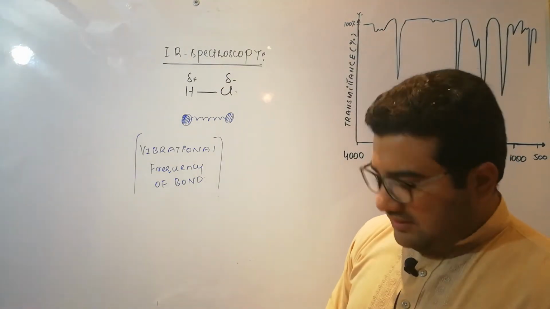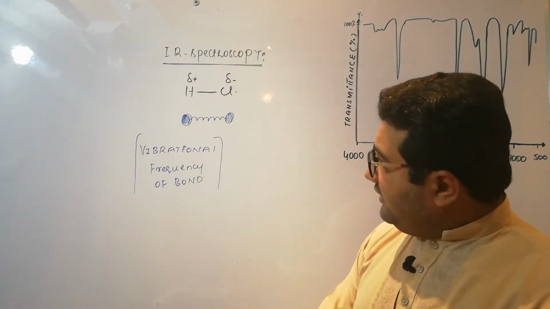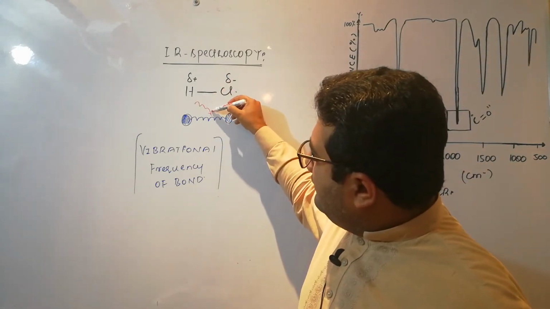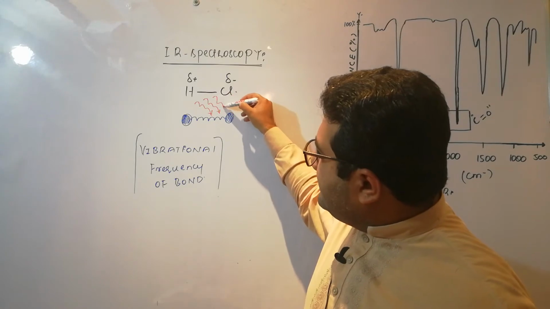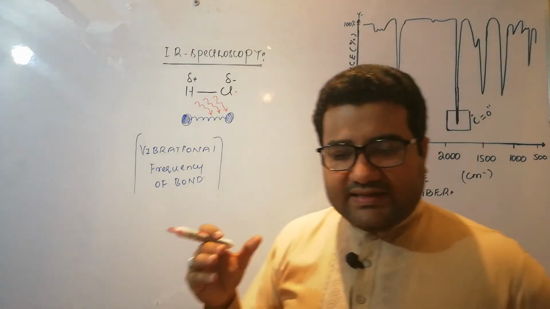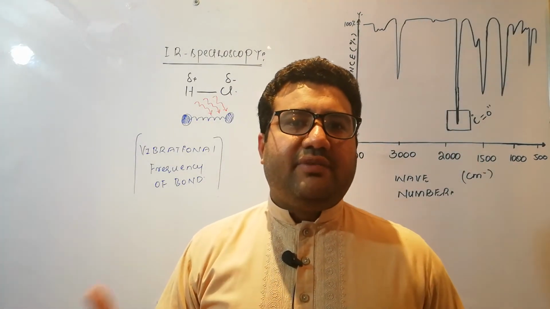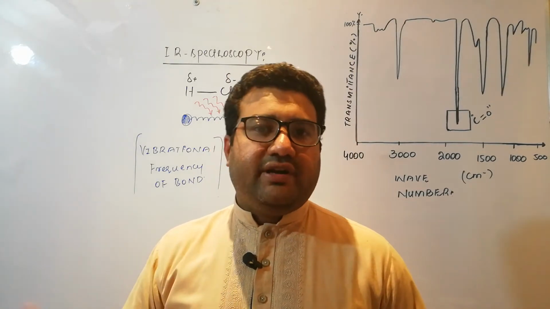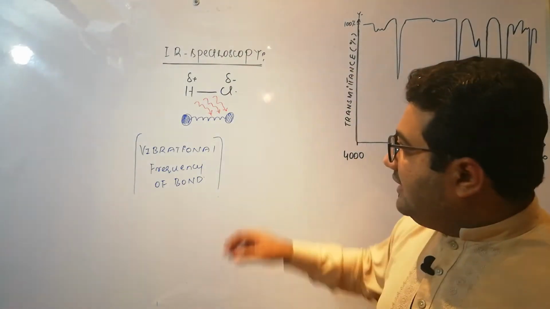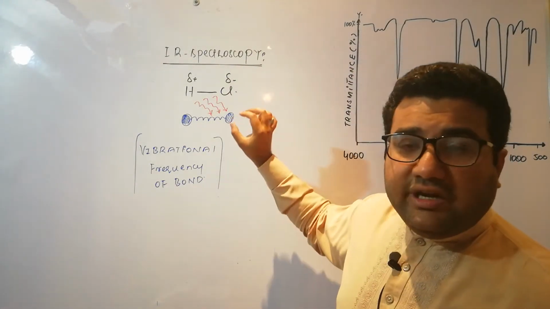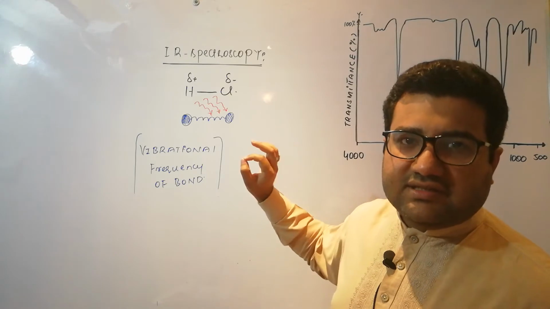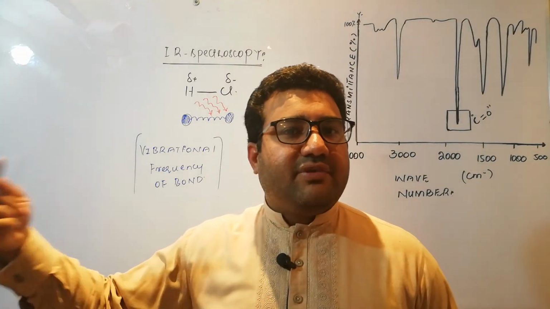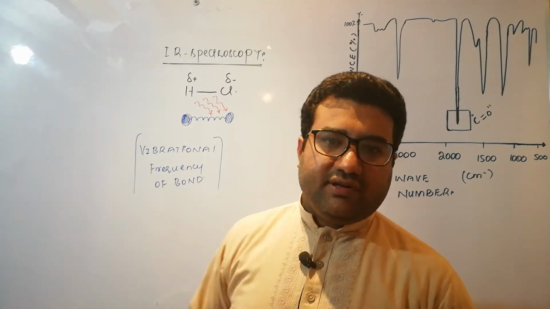Now, if infrared light or infrared radiations are thrown on the HCl sample, the HCl bond is already vibrating with a particular frequency. When the infrared radiation falls on it, the bond will absorb only those infrared radiations or those photons that have frequency exactly equal to the vibrational frequency of the bond.